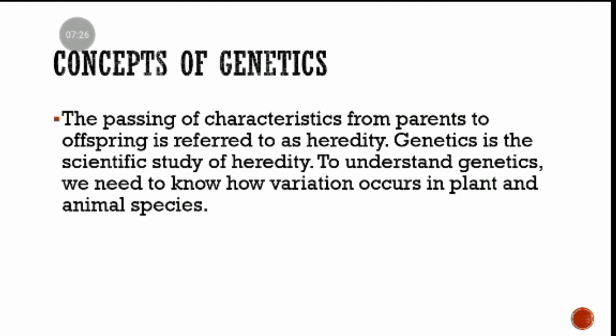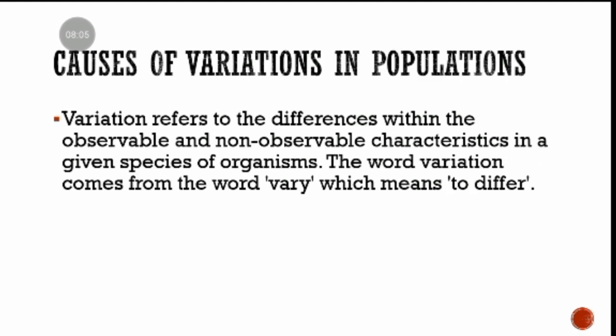The topic of genetics is flagged as one of the toughest in MSCE biology, but if you follow closely, you are going to find that it is actually the easiest topic.